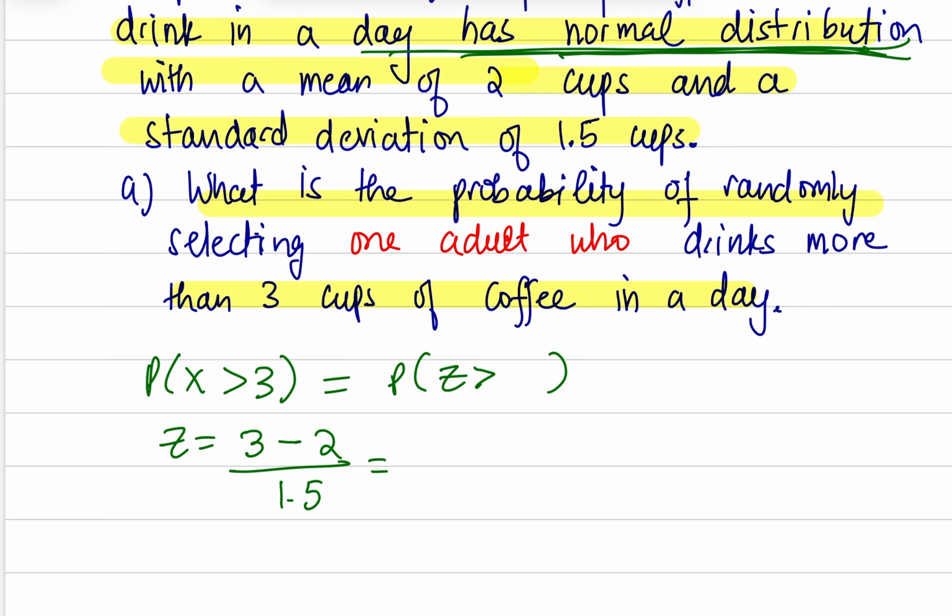We're selecting one adult, not a sample. That's the key word. Keep in mind, this is not a central limit theorem problem. You are using your old z-score formula here, which is the data value minus the mean divided by standard deviation.